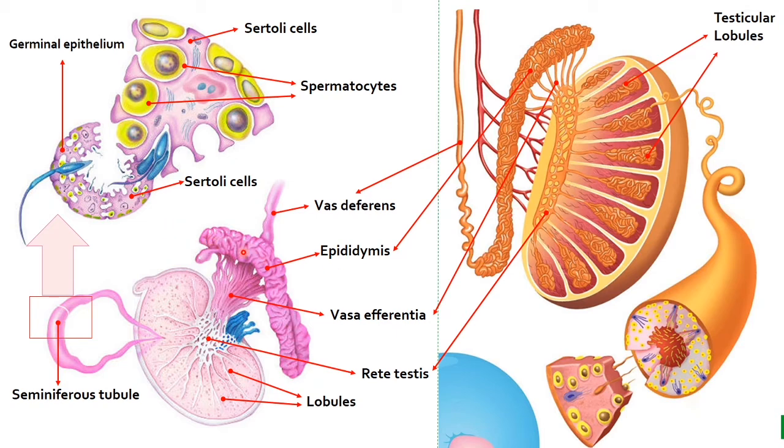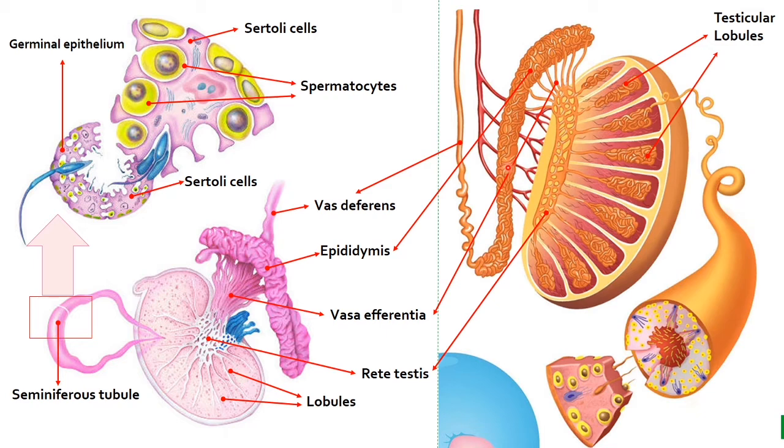Take a look at this. This is long, narrow and highly coiled. So it is present along the posterior surface of the testis. It is divided into three parts: anterior, middle and posterior.